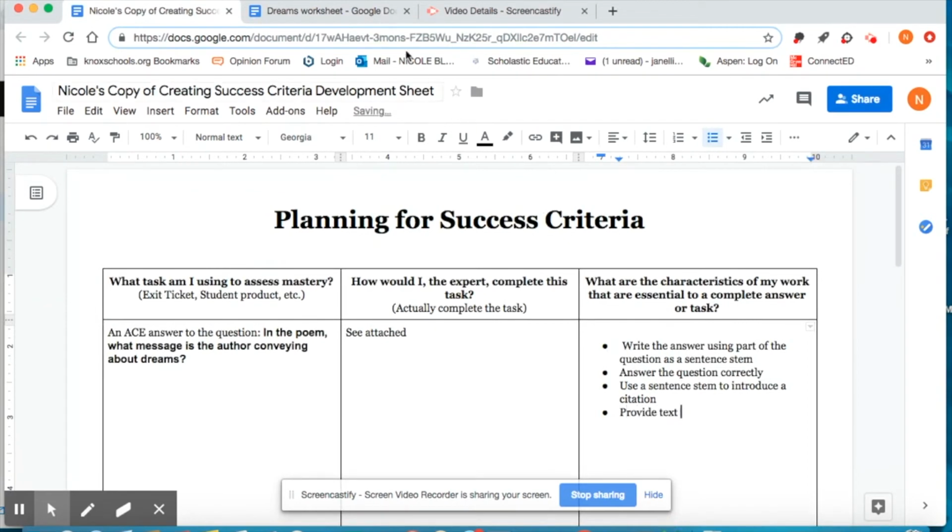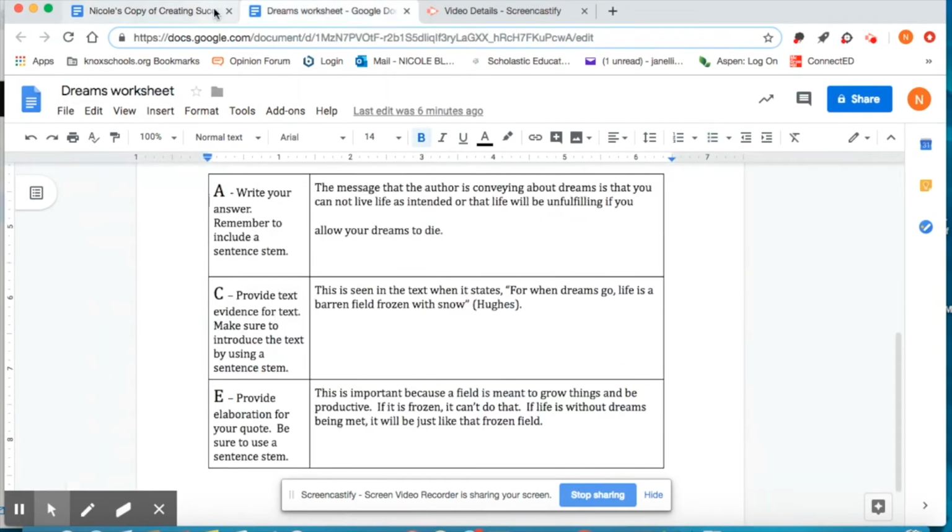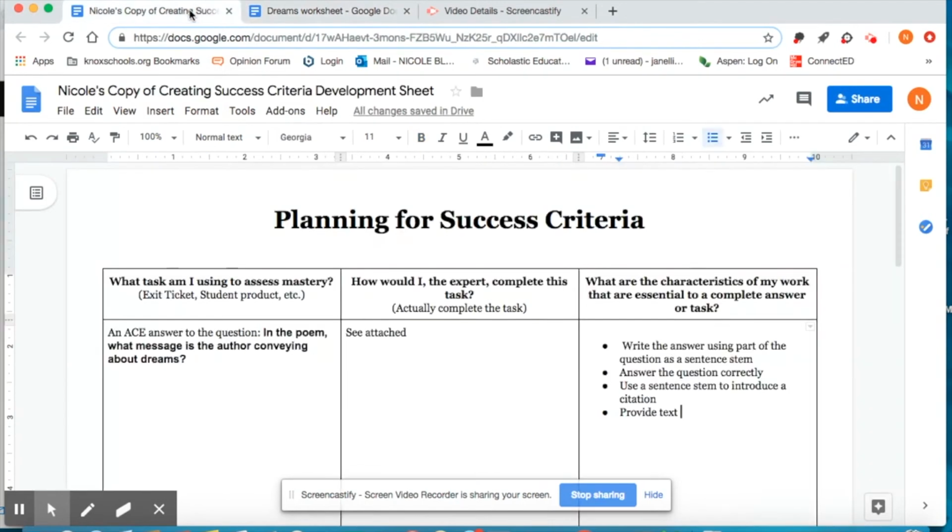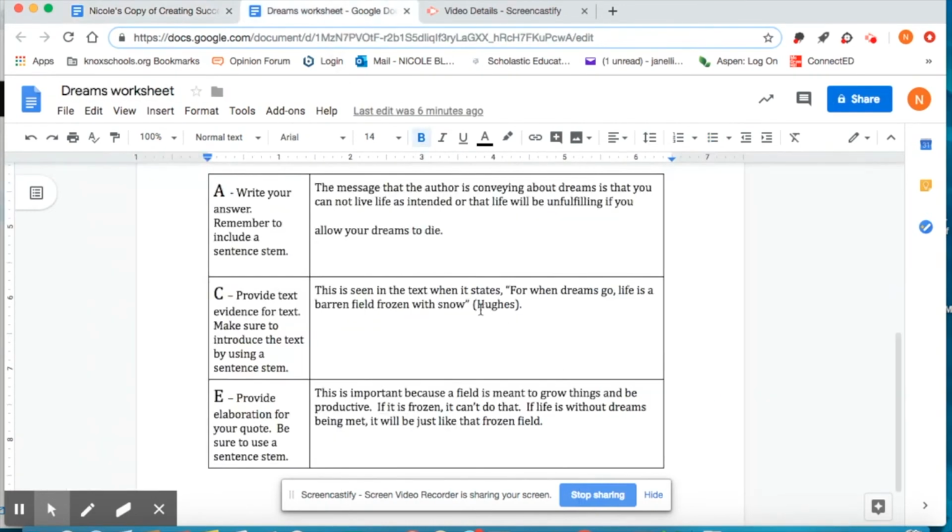And the text evidence actually needs to support the answer to the question. So this text evidence needs to match up too. And the last thing I had here was I made sure to have a citation which included the author's last name.